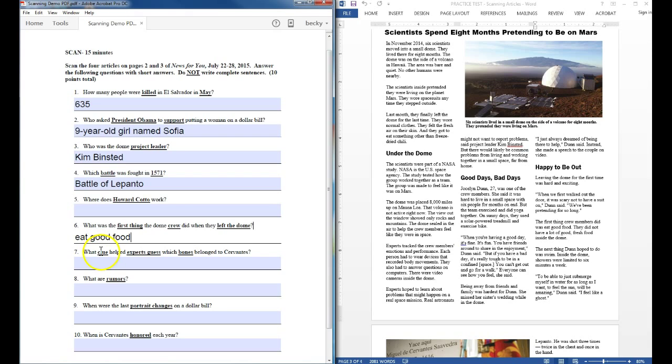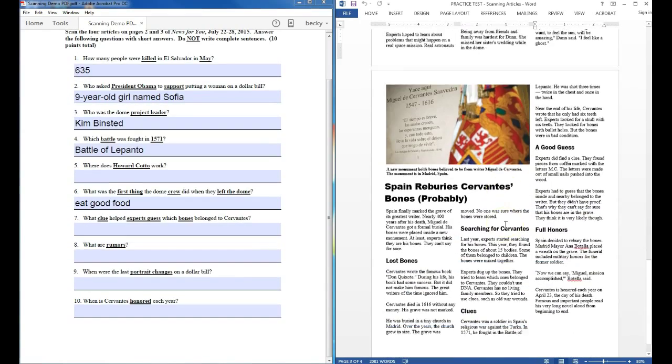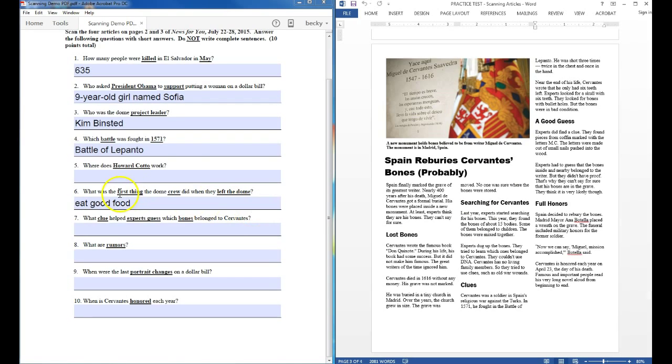Okay, number 7. This one is going to be in the Cervantes article, my last article. I'm looking for my keywords here: clue, expert's guess, and bones. Which clue? Okay, so lost bones, searching for Cervantes. Clues, it might be in there. A good guess, it might be in there also. So let's start here.